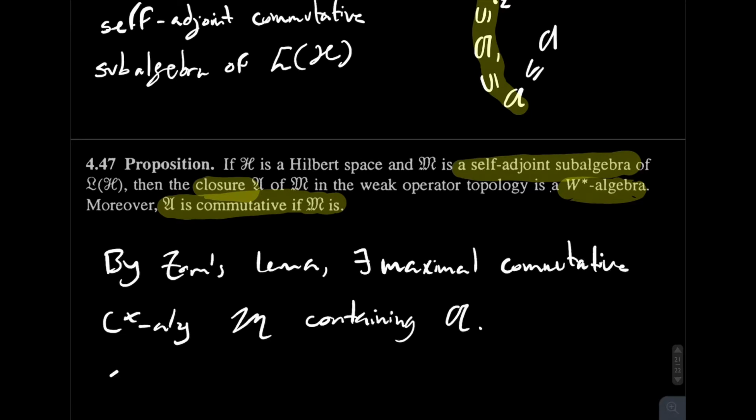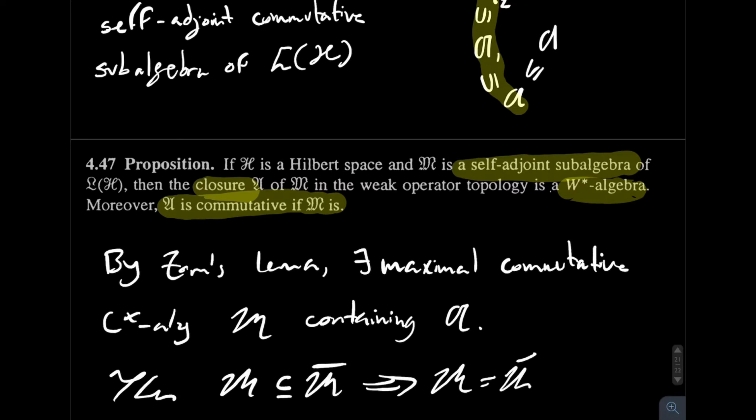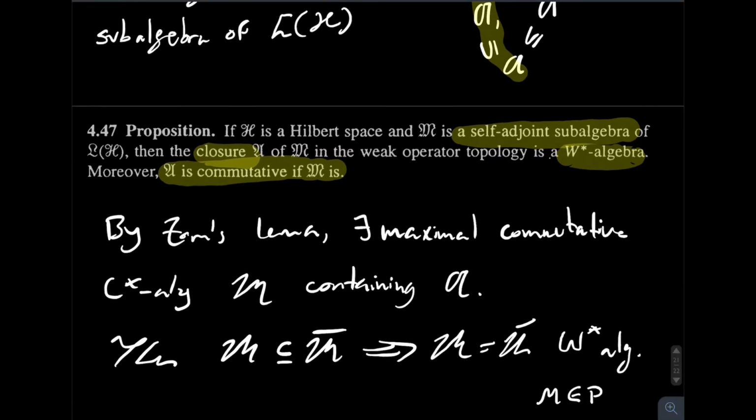Now, applying proposition 4.47 on this maximal M, we see that it's contained in a commutative W-star algebra. By maximality, it is a W-star algebra, and that concludes the proof.